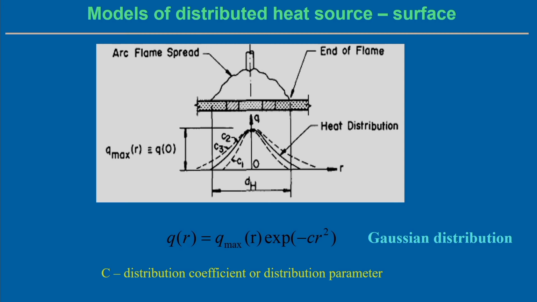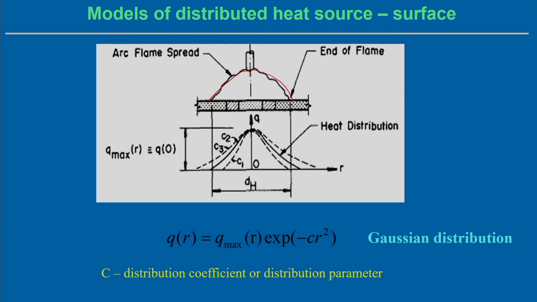So this figure indicates the typical shape of the arc. If you look at the typical shape of the arc, the intensity is maximum at the center, and the intensity gradually decreases on both sides in this form. This is the typical shape of the arc.